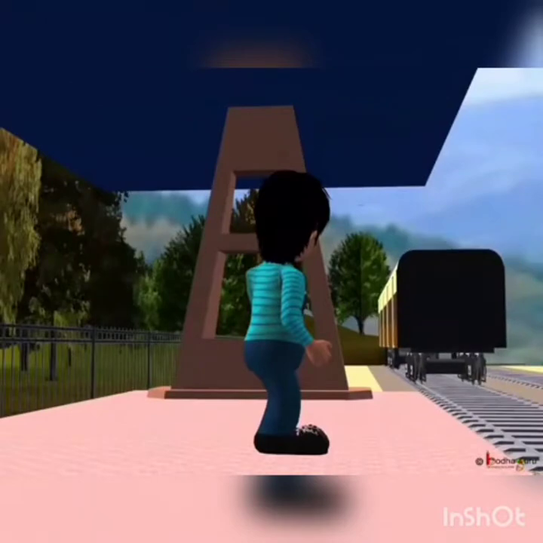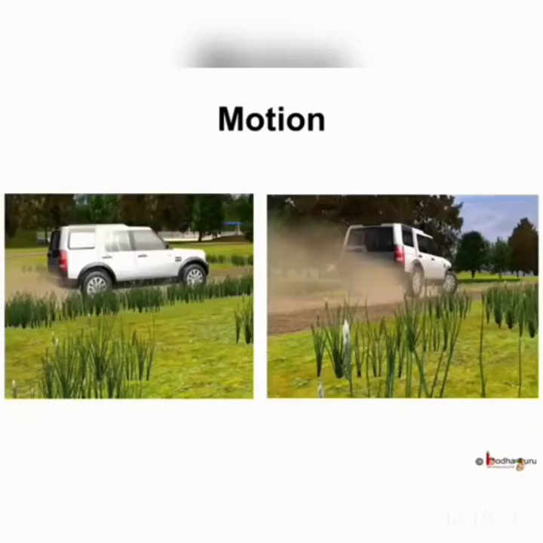Isn't it? An object is in motion if its position changes with time in relation to a stationary object, such as a tree or a house or a platform. So, when we say an object is moving, it is always with respect to another object which is not moving, that is, which is stationary.